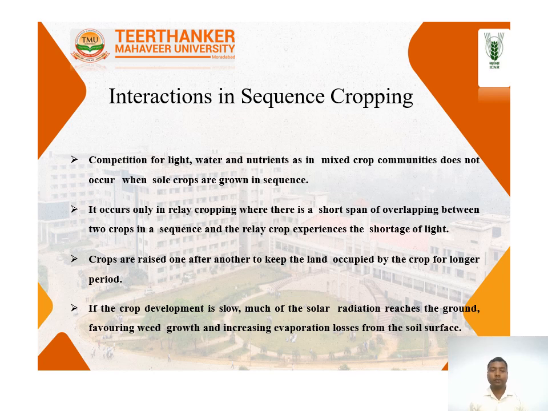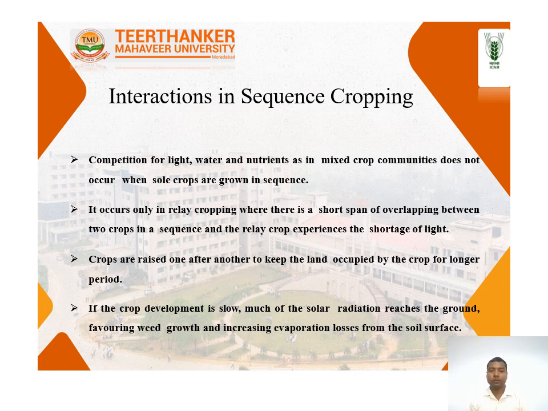Interaction in sequence cropping: competition for light first, because we cultivate different crop species, then water and nutrients. This competition does not occur when the crops are grown in sequence.